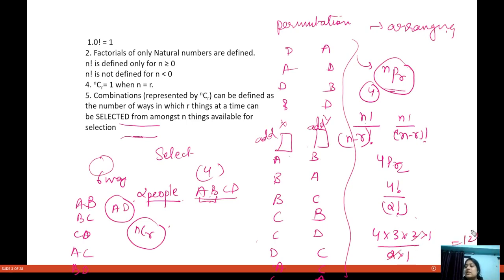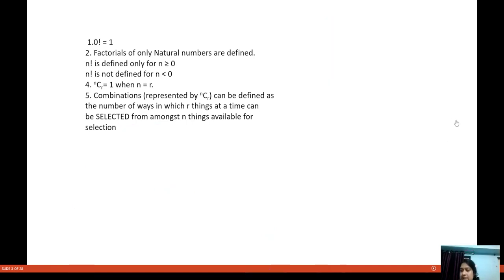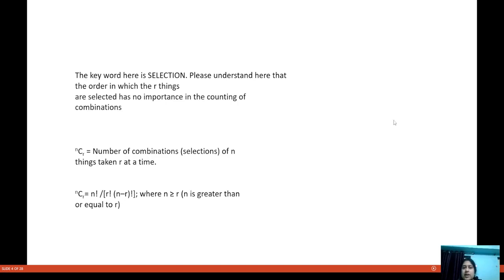So I am able to do this in 12 ways. This is what I got: 1, 2, 3, 4, 5, 6, 7, 8, 9, 10, 11, 12. Okay. So I am able to do this thing in 12 ways. Okay. So this is how we do these kind of questions. I hope now everybody understands what is the meaning of permutation and what is the meaning of combination. Okay, I hope now you are okay with these terms.